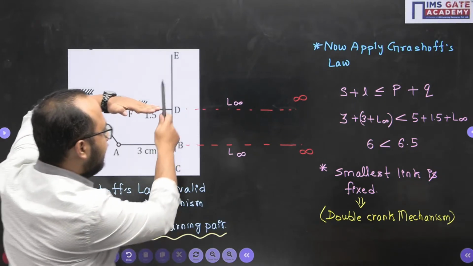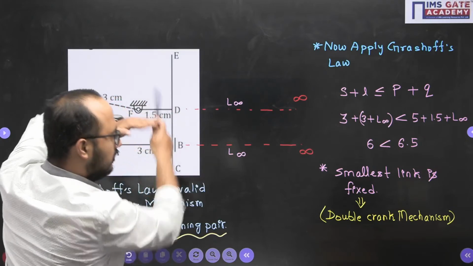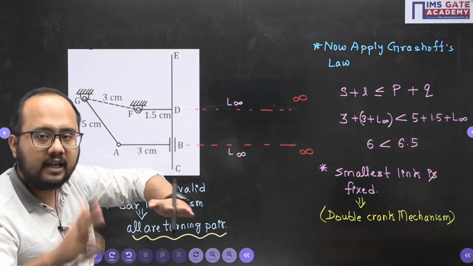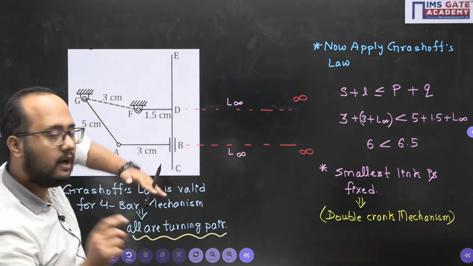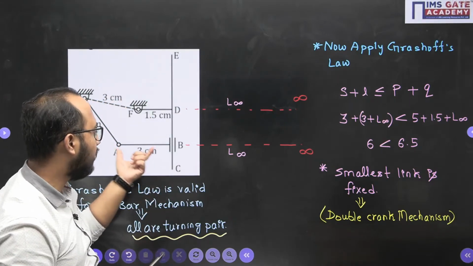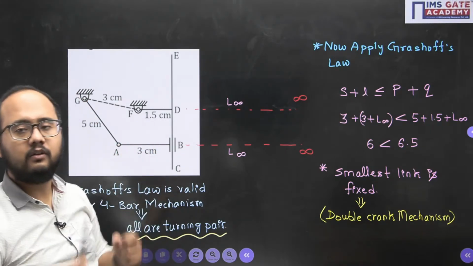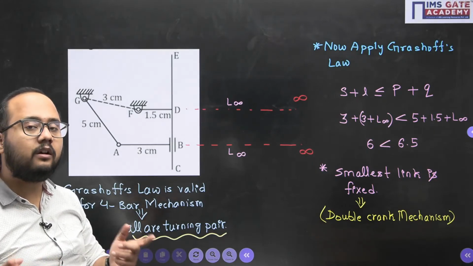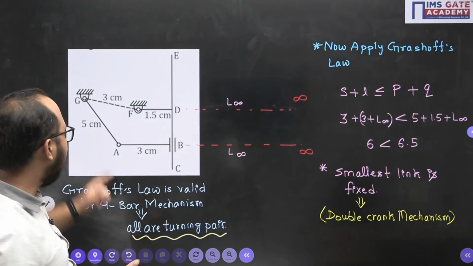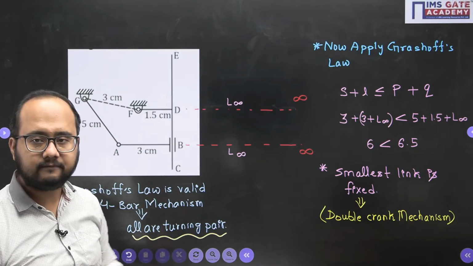When this T link CDEF is under rotation, definitely this AB link will also get rotated with that CDEF T link. So both will rotate. And obviously, since it is a double crank, the input and output will both be rotating.